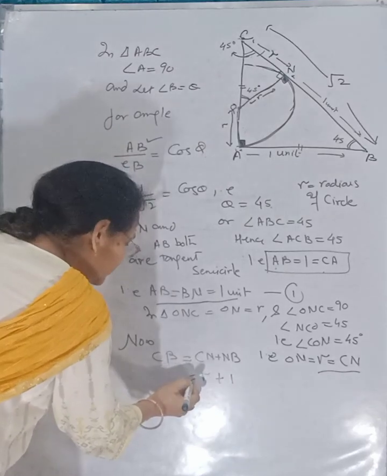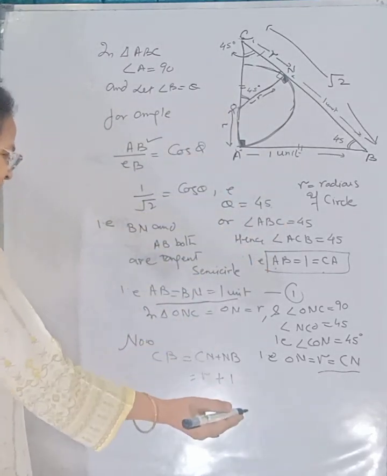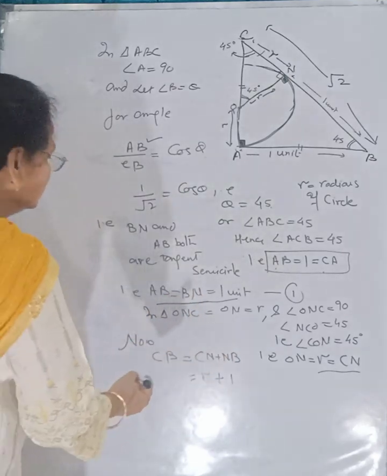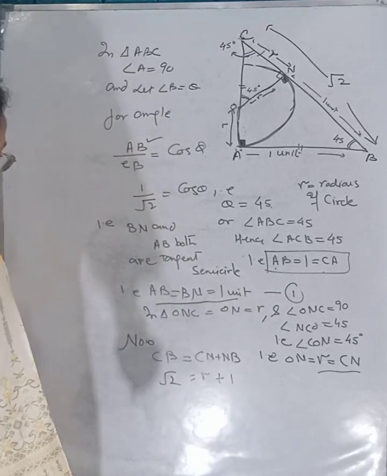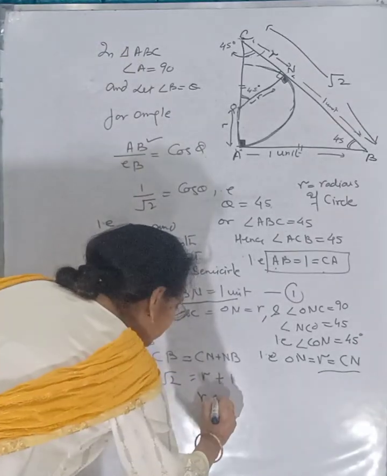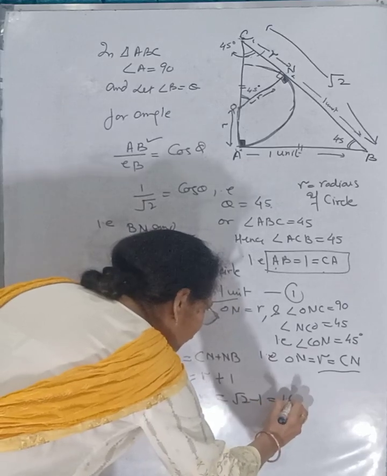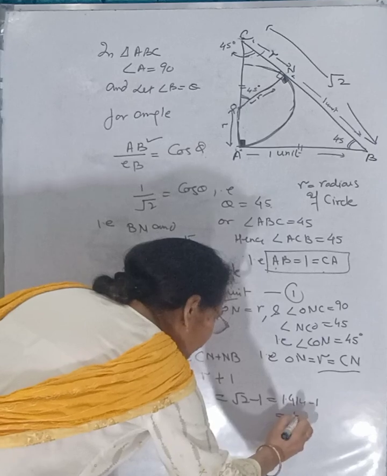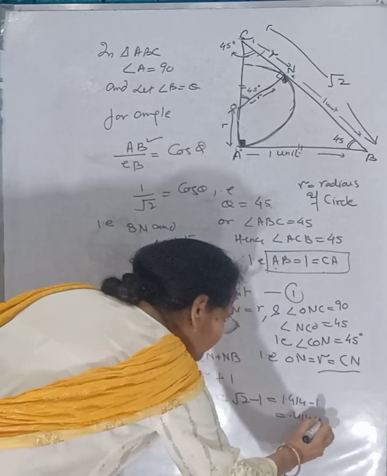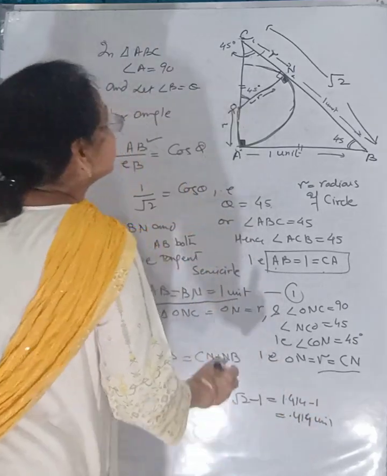This is equal to CB, which is root 2, already given to us. It means R will be equal to root 2 minus 1, that is 1.414 minus 1, equal to 0.414 unit. This is the answer.